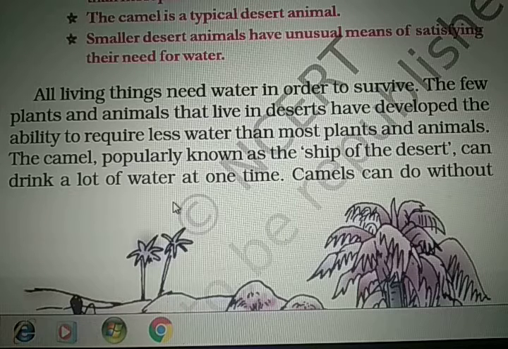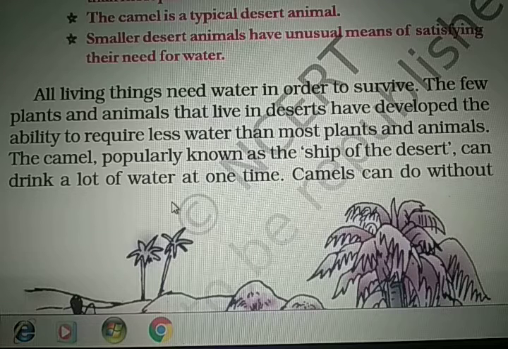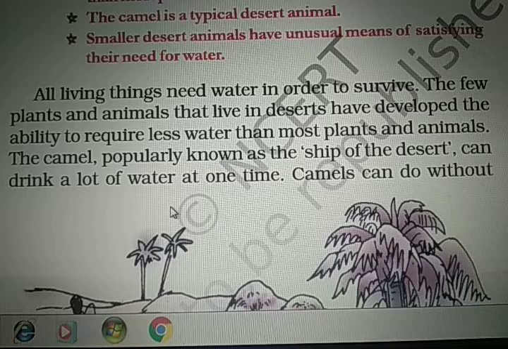It means the plants and animals that live in the desert need very little water for their survival because they have developed such an ability. Now the camel, which is popularly known as the ship of the desert, can drink a lot of water at one time.